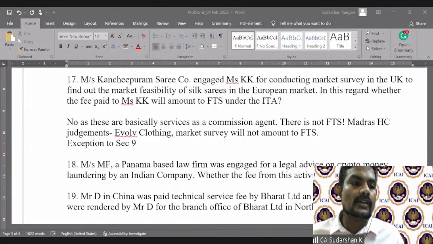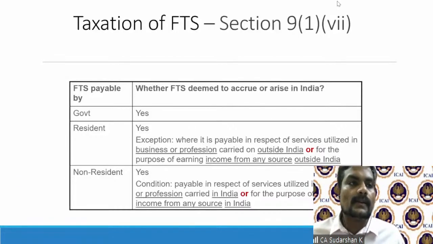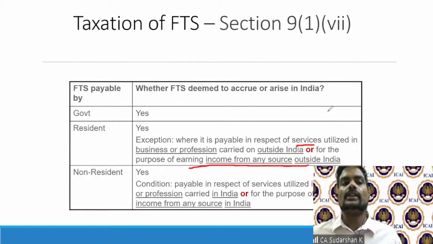If you go to the exception, it is a resident payment to a non-resident, if it is payable in respect of services utilized in a business or profession carried on outside India, or for the purpose of earning income from any source outside India.